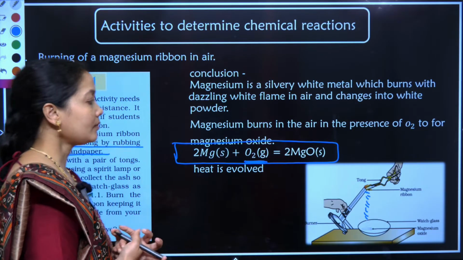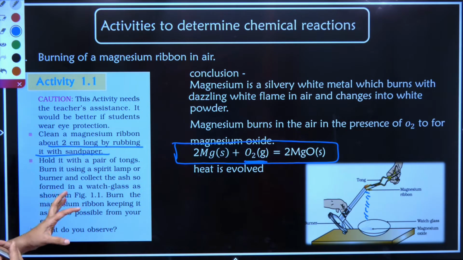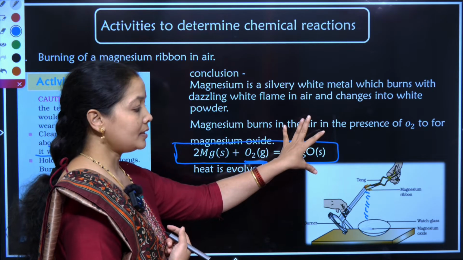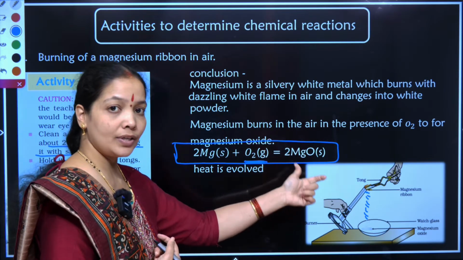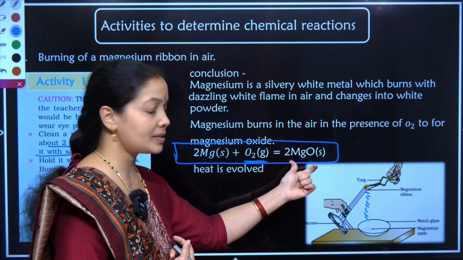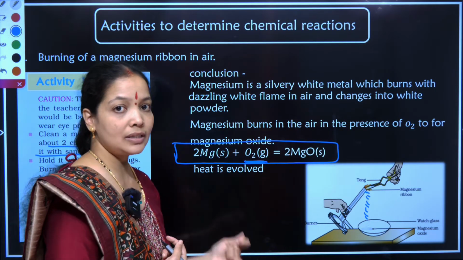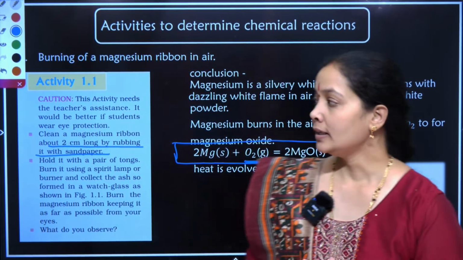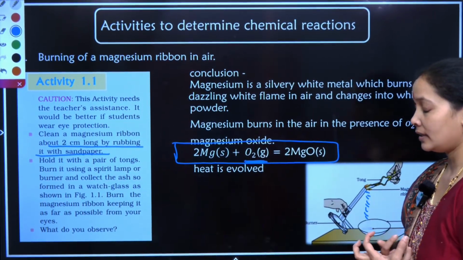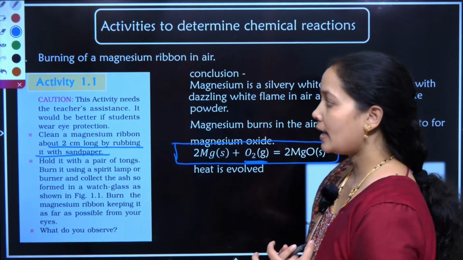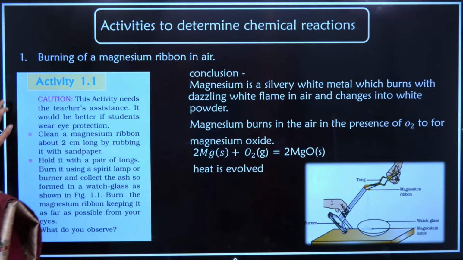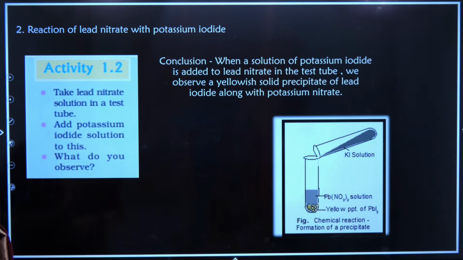All right. So, a chemical reaction in which substances combine and form a new substance, and the chemical behavior or the property of these substances are also new, I call such reactions chemical reactions. Alright, this was activity 1.1 in our NCERT textbook. Let us move on to the next activity that is available with us.